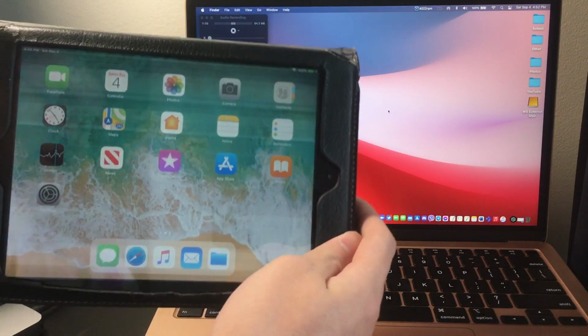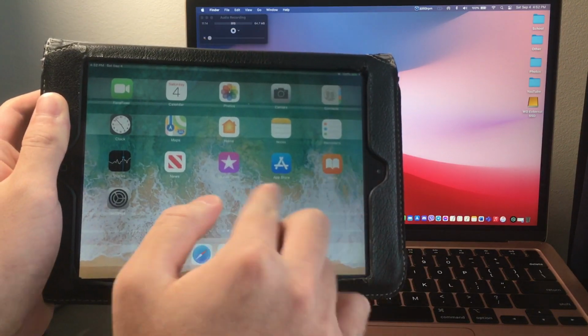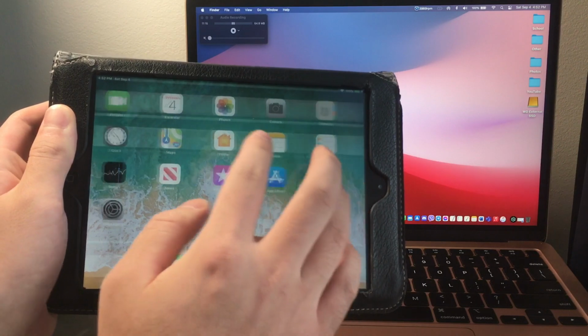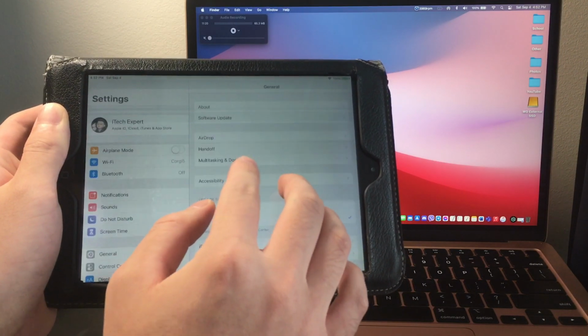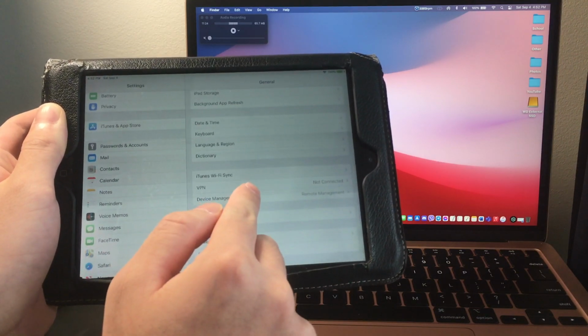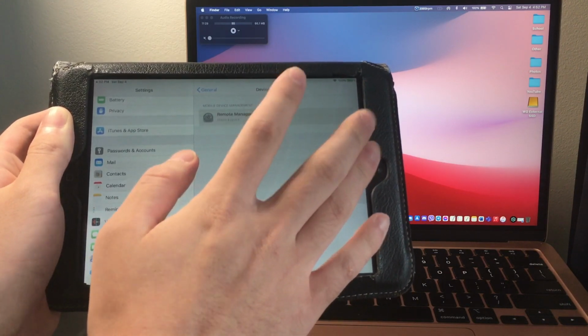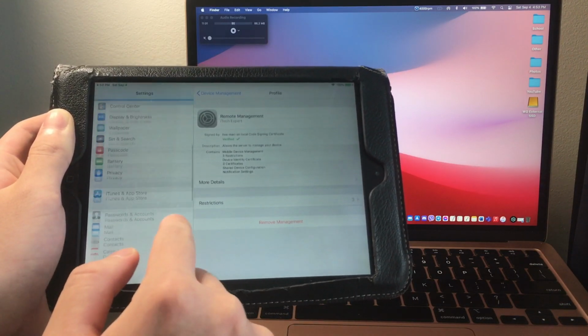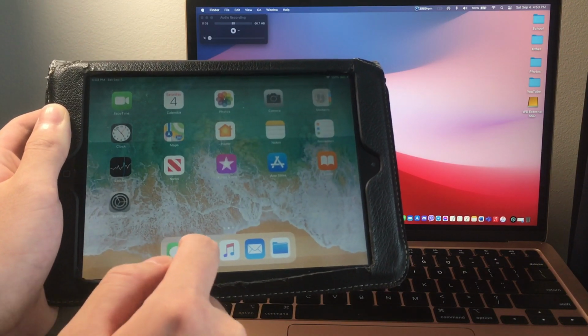Alright, so now the iPad is on, and we still have all our apps here. And if I go to settings here, and then scroll down till I find profiles and device management, I still have my configuration profile that I had before on this iPad before it started to boot loop.